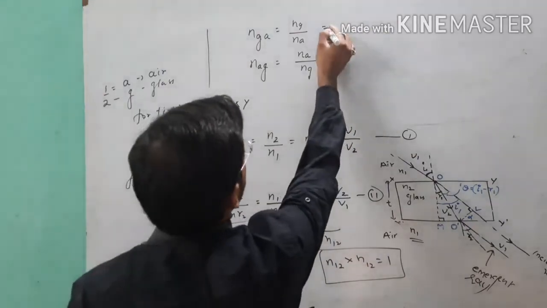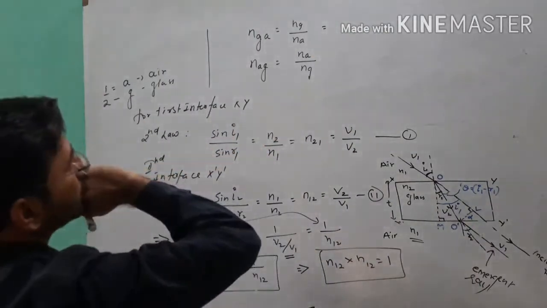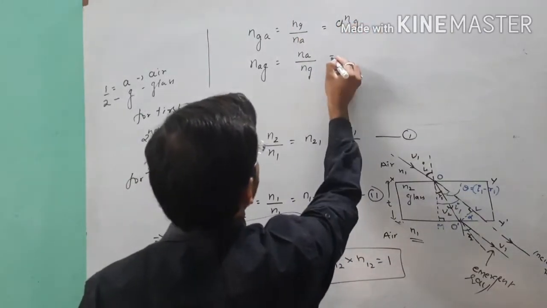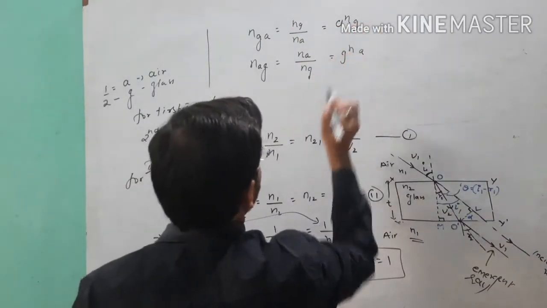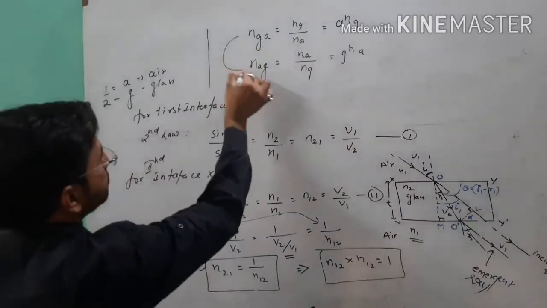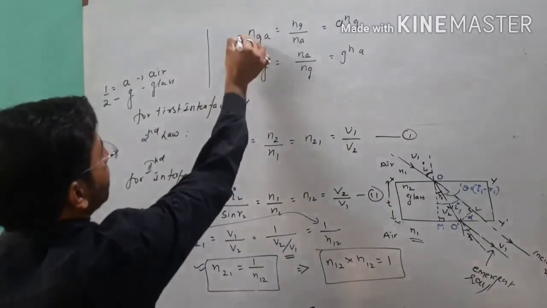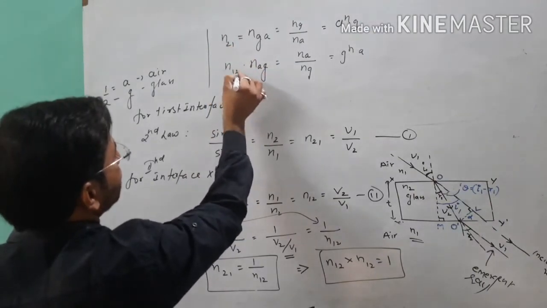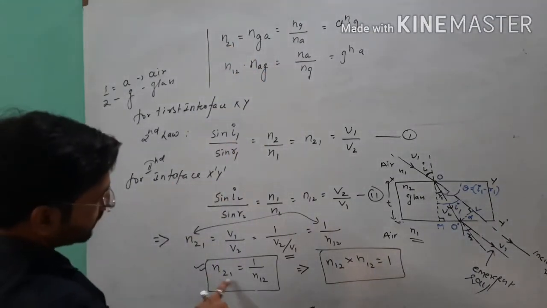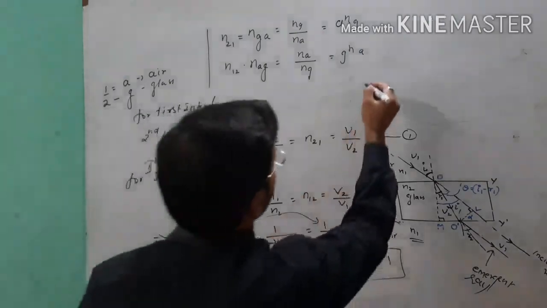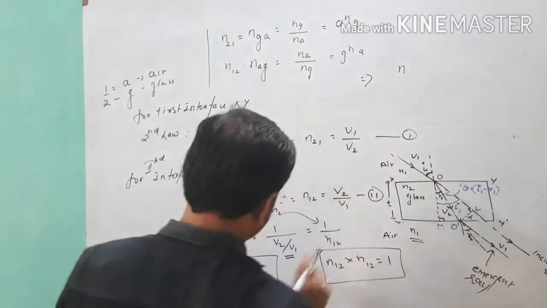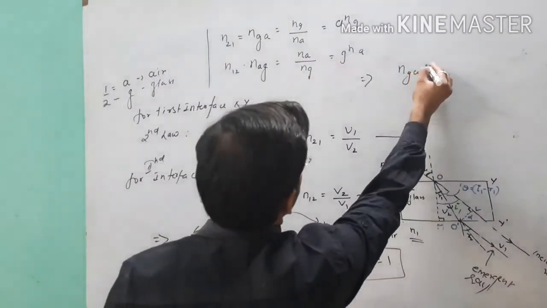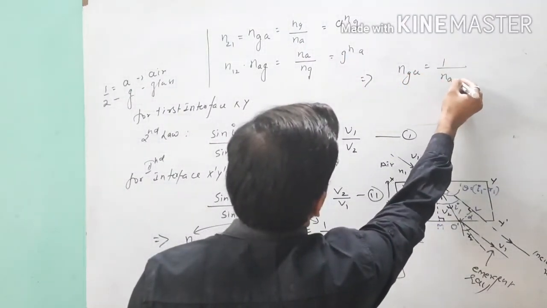Now after that, if I want to write this relation, I can use the term Nag also, I can write Nga also, and you know the relation between these two, because this Nga implies N21, this Nag implies N12, and you know the relation N12 is equal to the reciprocal of N21. In place of N21 I can write, you can see the condition, Nga is equal to 1 over Nag.